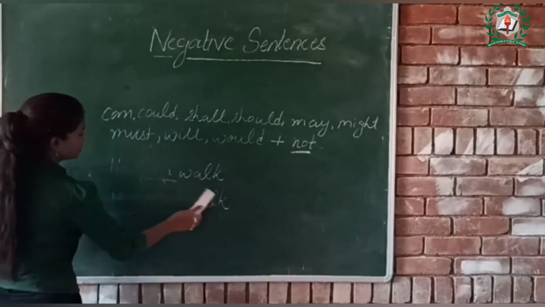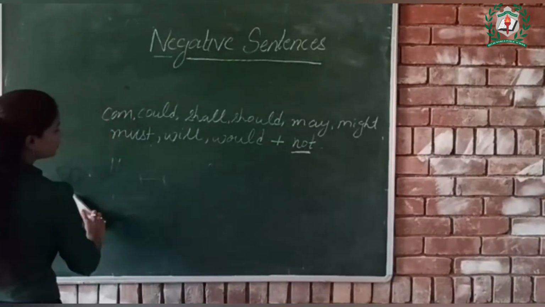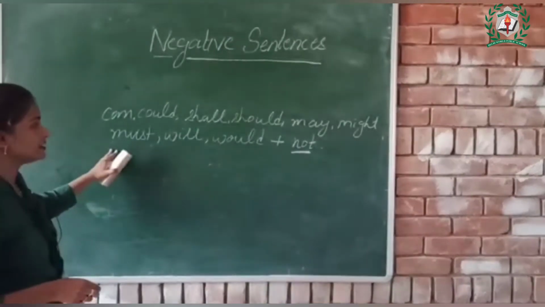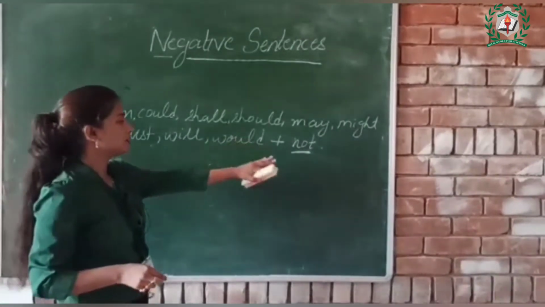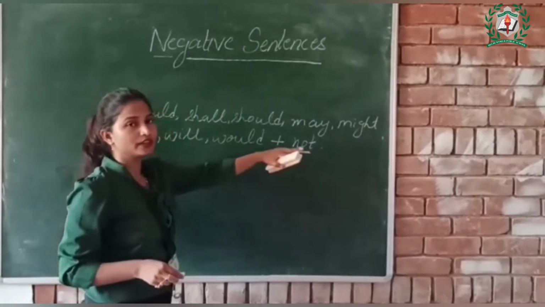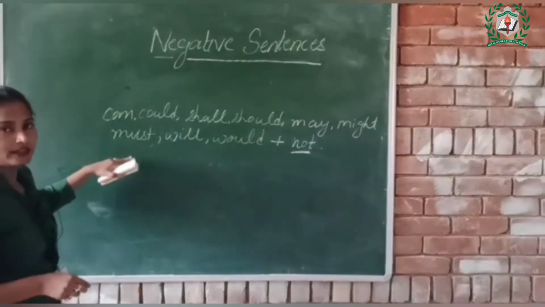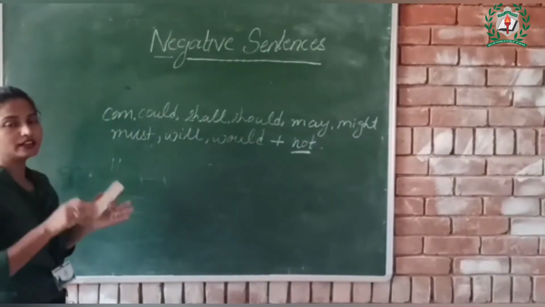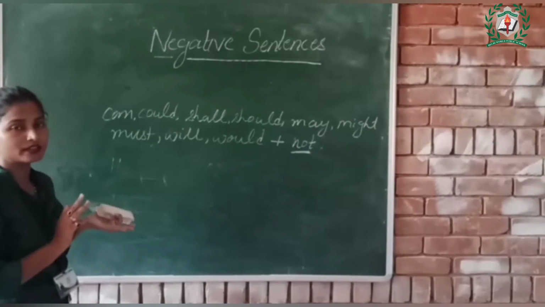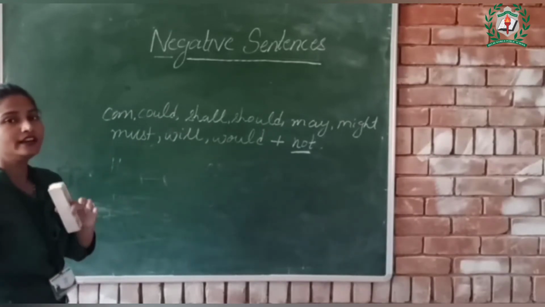So children, you just have to find the helping verb in a sentence and then add not after the helping verb in the sentence. Then your positive statement or affirmative statement will get converted into a negative statement.